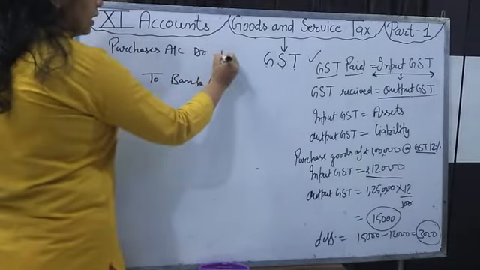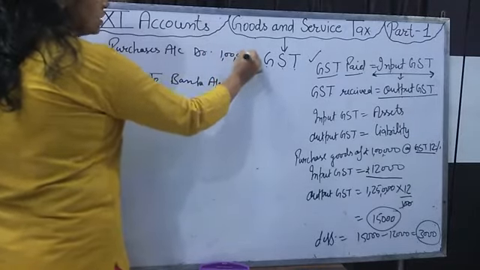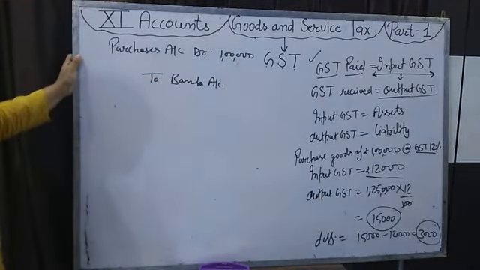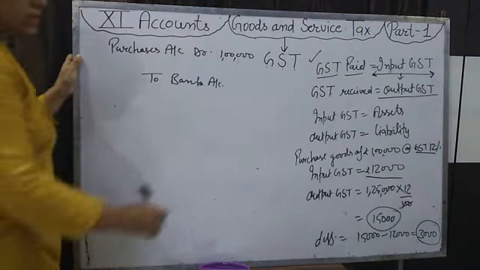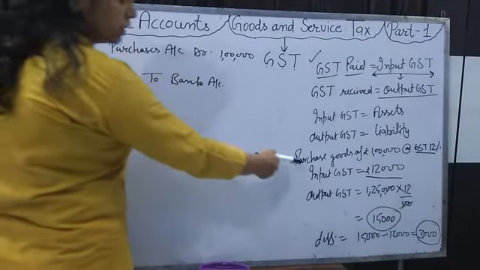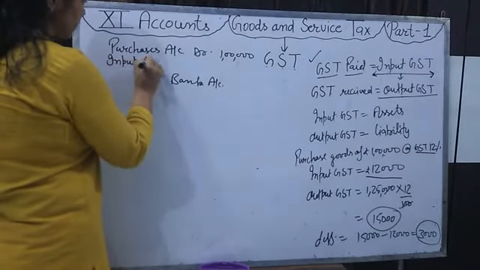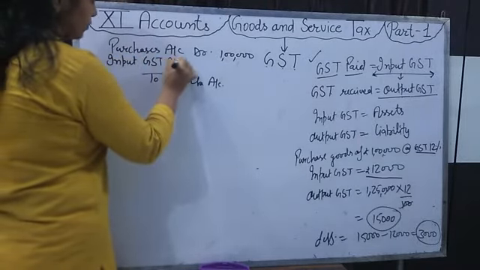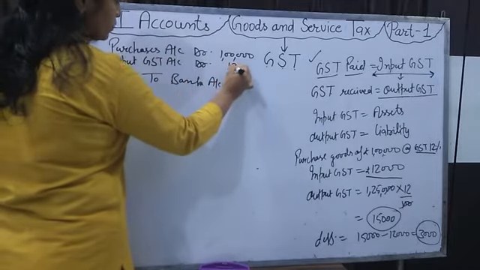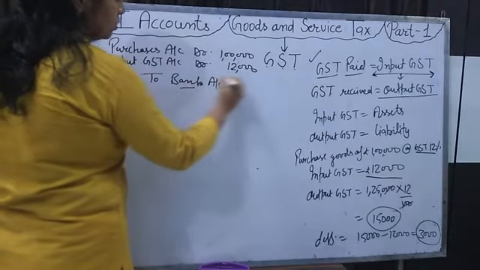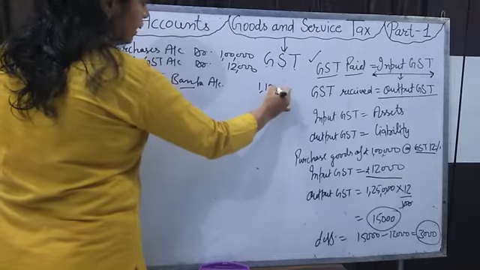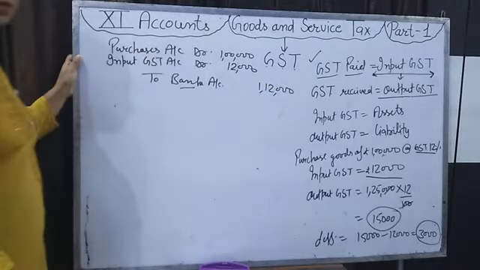The purchases amount is 1 lakh, but the businessman will pay GST also with this. How much GST is it? 12,000. This GST is input GST. To bank 1,12,000.